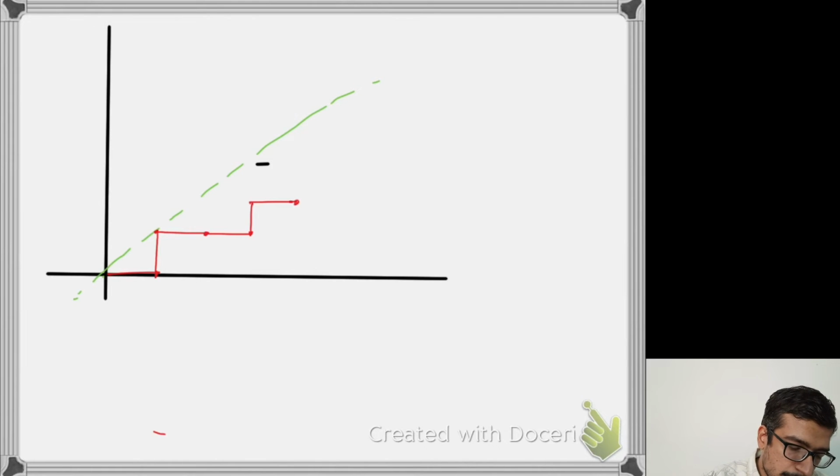The moment I touch the line, that means that there has been a tie. If I cross the line, that means that the number of votes for B has exceeded. So I need to count the number of such paths from 0, 0 to P, Q, which start below the line, but then either touch the line or cross the line at some point. So how many such sequences are there?